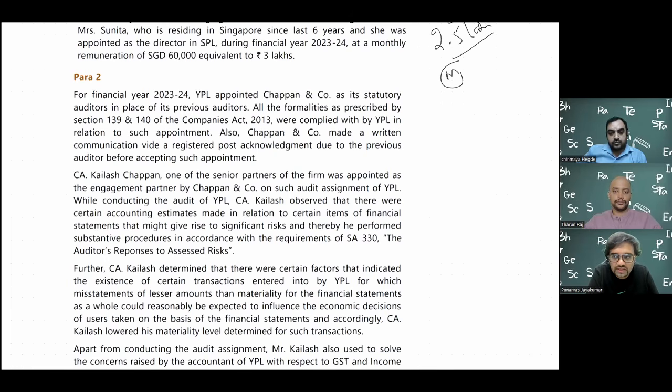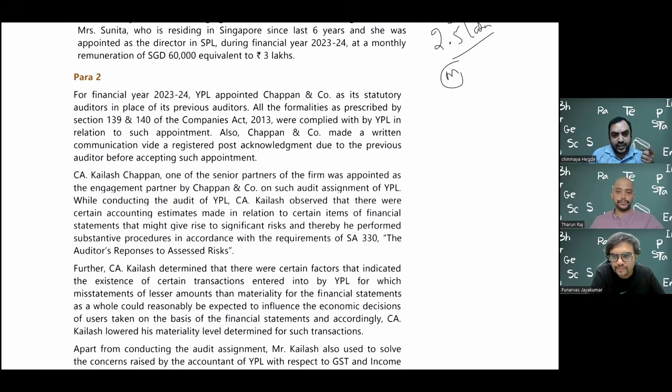In this question, nothing of the sort has been given. Whatever I told you now is not in this question, but they can change the question and give you other questions. You can write down what the formalities to be done are, what the professional misconduct points are, and what will happen if they don't do all these things. Those are the other questions that can come. They have not given any question on it, but these are all the items that we can take care of.